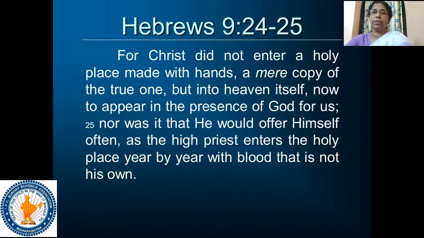He entered heaven itself, now to appear for us in God's presence. Nor did he enter heaven to offer himself again and again, the way the high priest enters the most holy place every year with blood that is not his own.